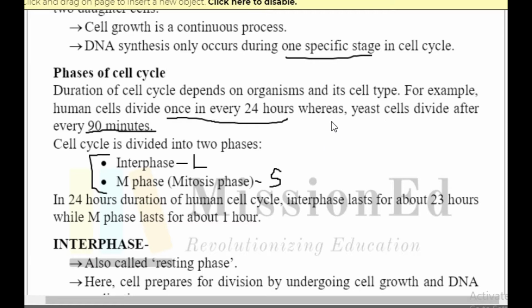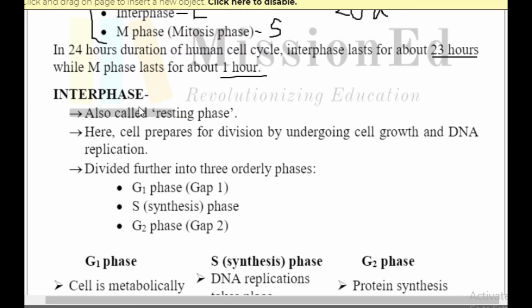Now, another example I'll give you. E. coli divides in 20 minutes. Okay, 20 minutes. And Mycobacterium tuberculosis takes 20 days. So you can understand the vast difference. It is very much specific to the kind of organism that you're talking about. Now, in case of human beings, in a 24 hour duration, interphase takes around 23 hours, whereas M phase takes about 1 hour only. So interphase is the longest phase in the cell cycle.